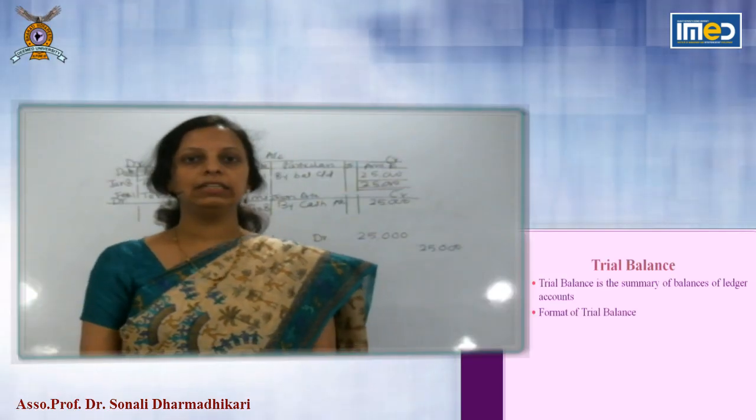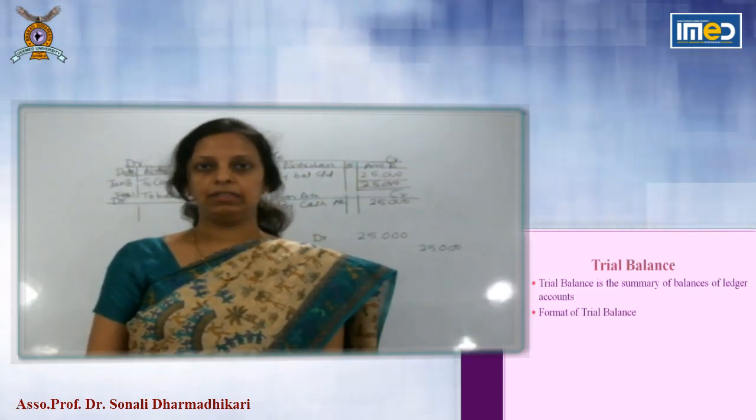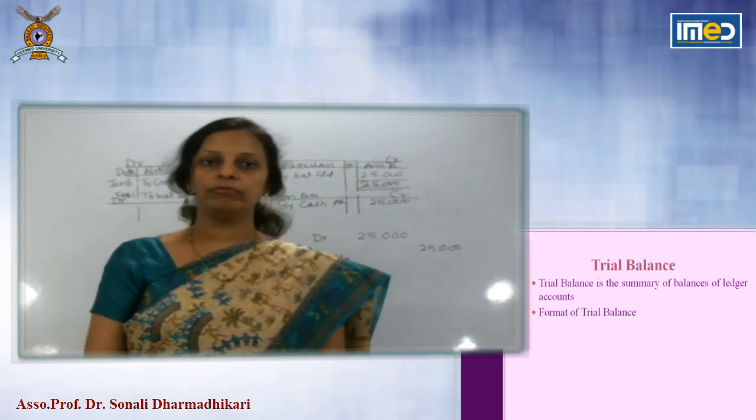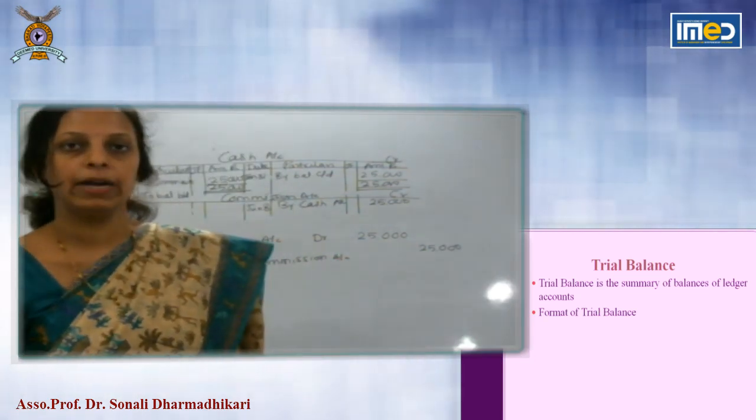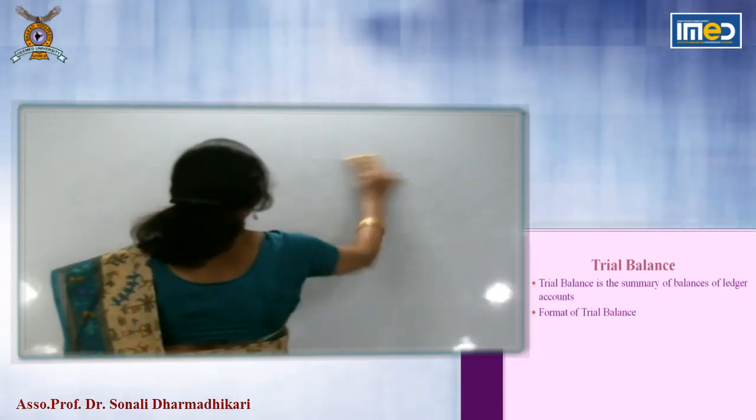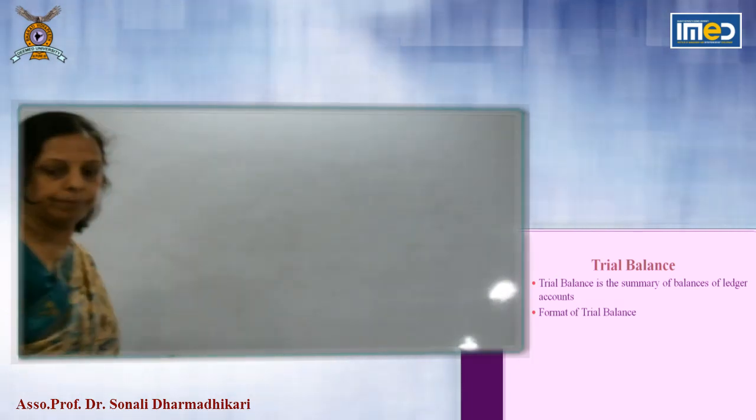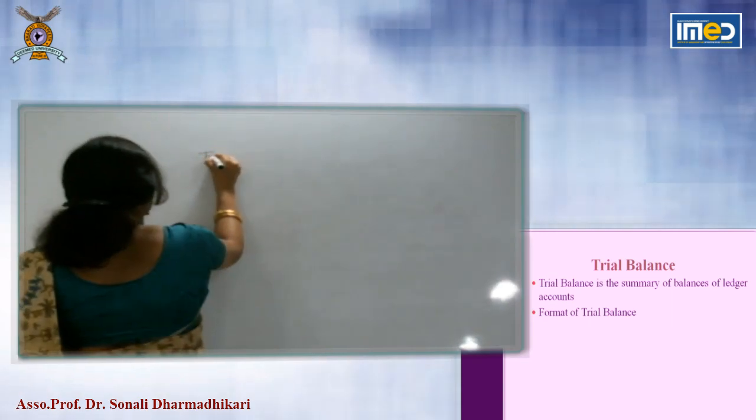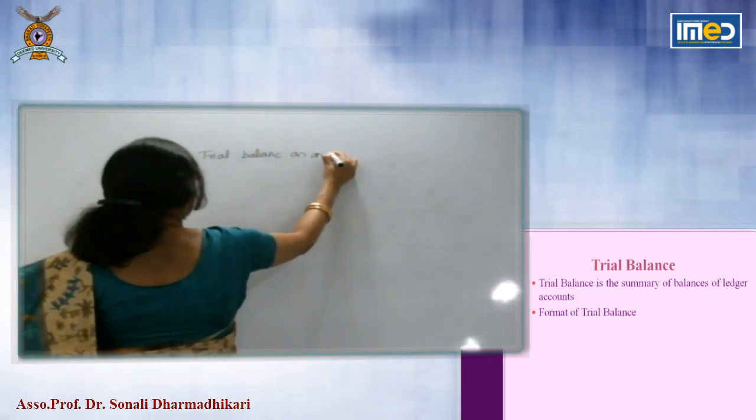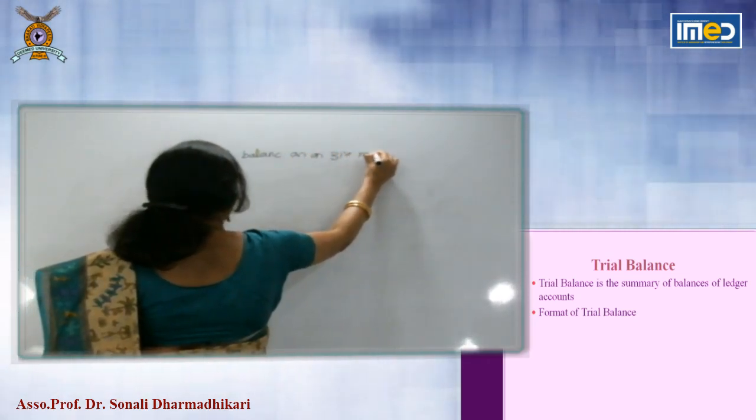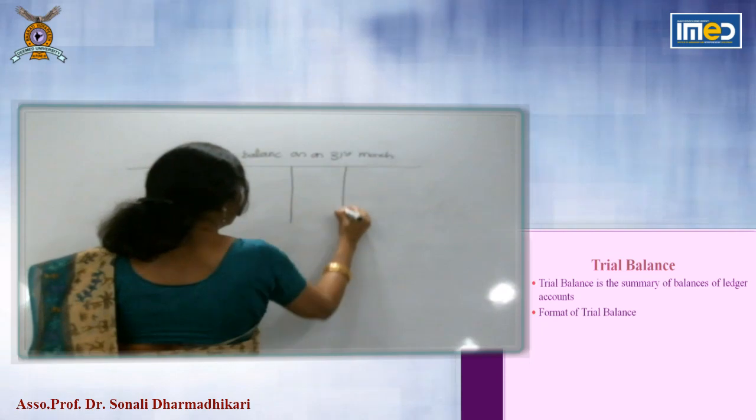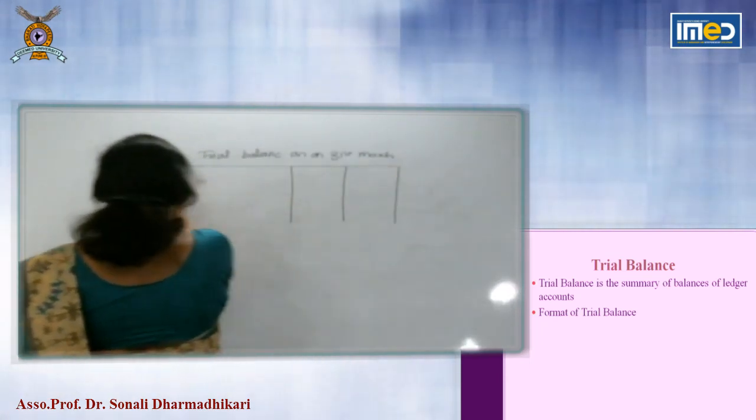Next step, as we have seen in the accounting cycle, is trial balance. So trial balance is the summary of balances of ledger accounts at the end of a certain period. Now we will see format of trial balance. Trial balance is always prepared on a particular date, suppose as on 31st March. Again, you are always segregating the balances, debit and credit.